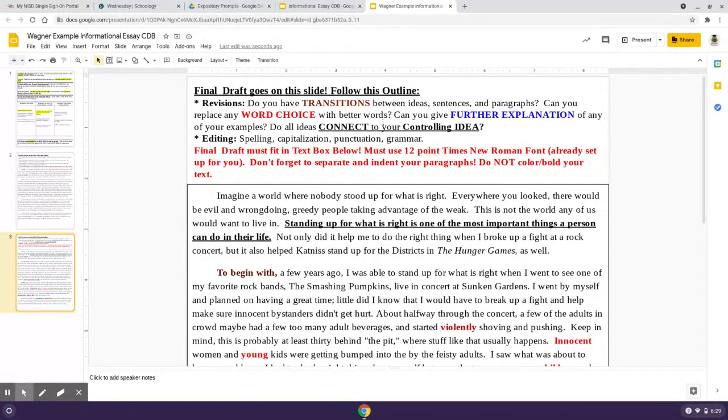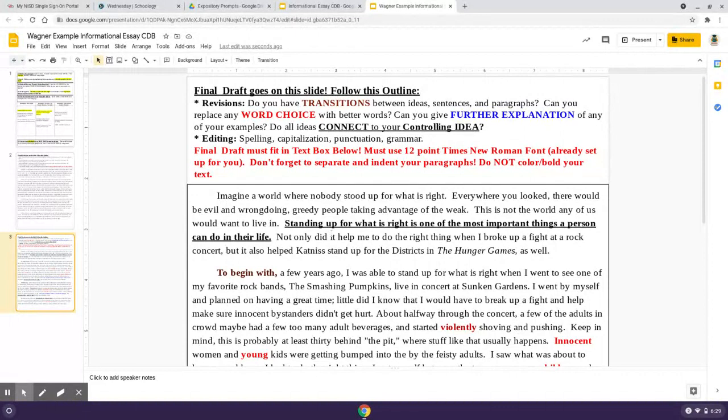Notice, guys, I did a lot of color coding on my example. Your example will not have any of that stuff. You're not really supposed to be coloring or bolding your text. I just did it so I could show you how I revised my rough draft, how I went from this draft to this draft. But I shouldn't have anything bolded or underlined or colored when we're all done. And I'll turn that off for you guys.